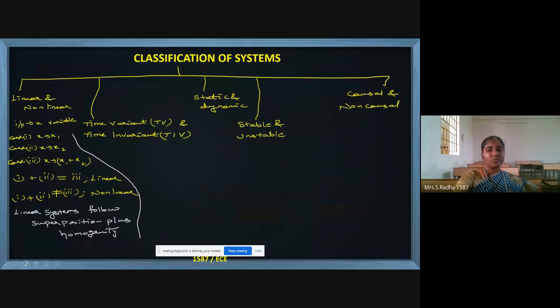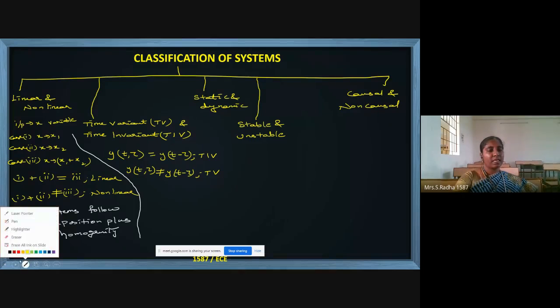Now coming to time variant invariant systems. So we will have y of t comma tau should be equal to y of t minus tau. Then it is time invariant systems. If this y of t comma tau is not equal to y of t minus tau, this is time variant systems. When we go with the problems, I will tell you what all this mean.